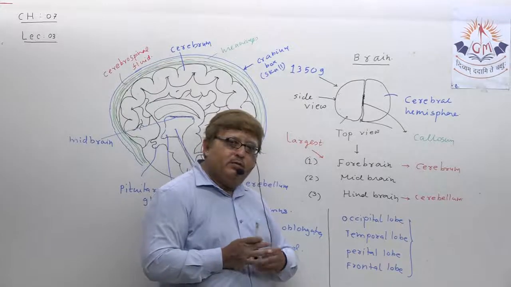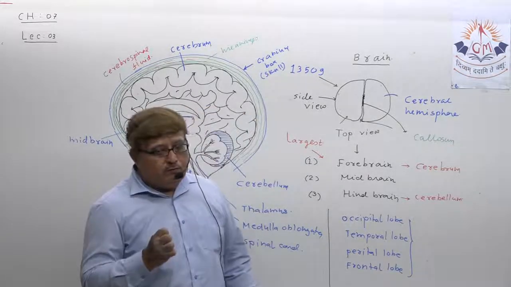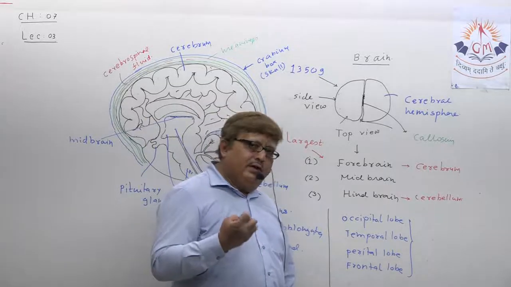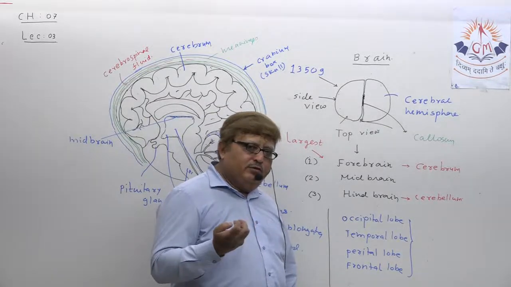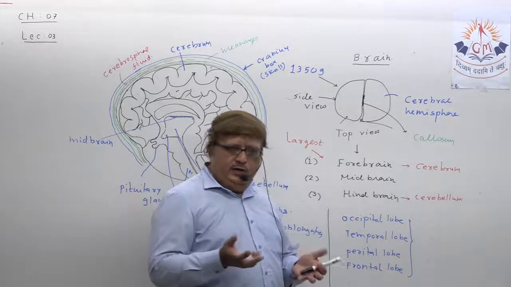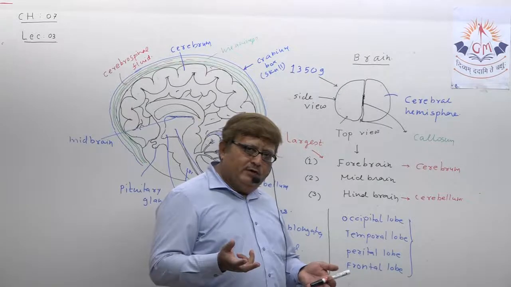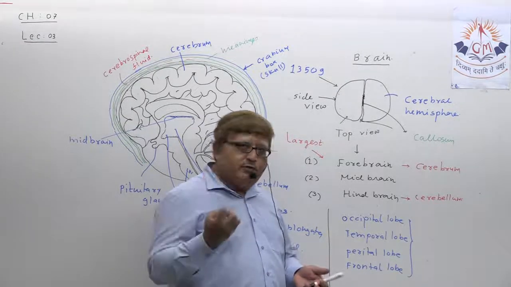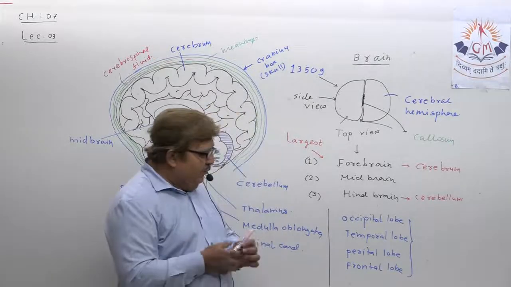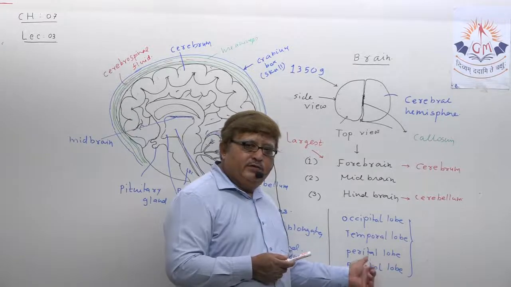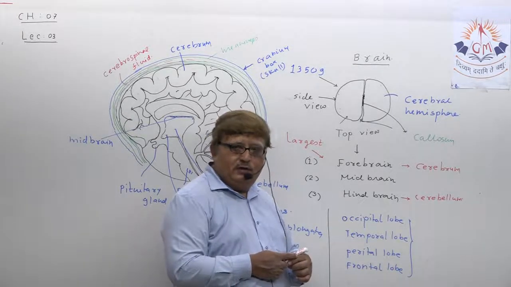That is parietal lobe, which has center for smell, touch and temperature. Sometimes in summer you say, bahut garmi hai, it's too much heat, or too much cold. No doubt you express that with your mouth, but that feeling is actually interpreted by the center present in the parietal lobe, understand?